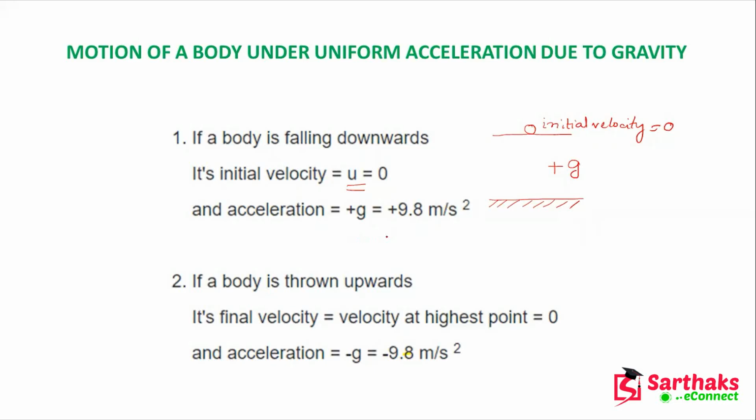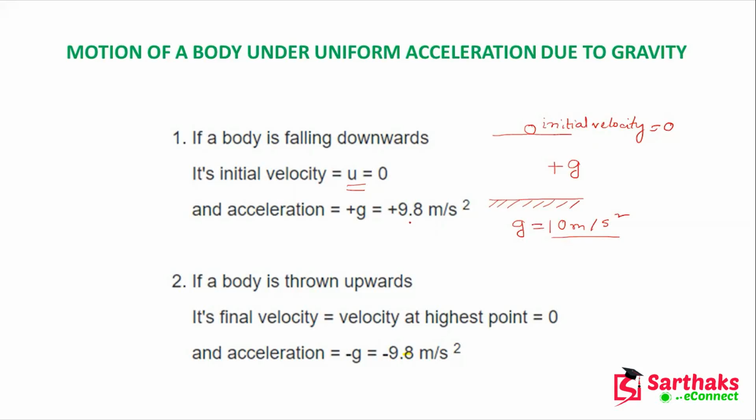Sometimes in your numericals you can see that g equals 10 meter per second square. At that time you have to take 10 meter per second square.